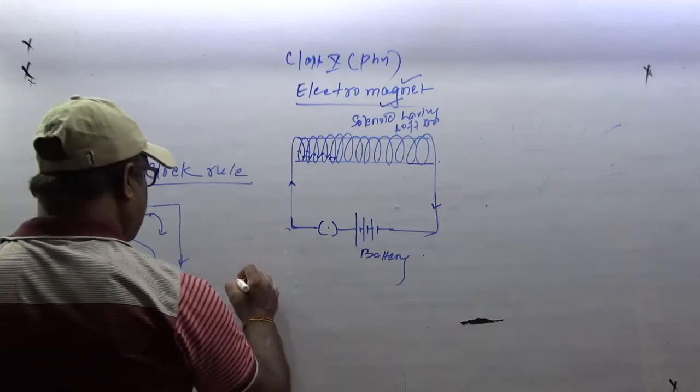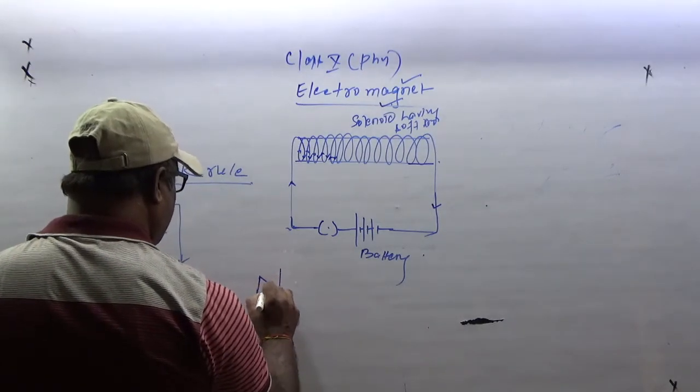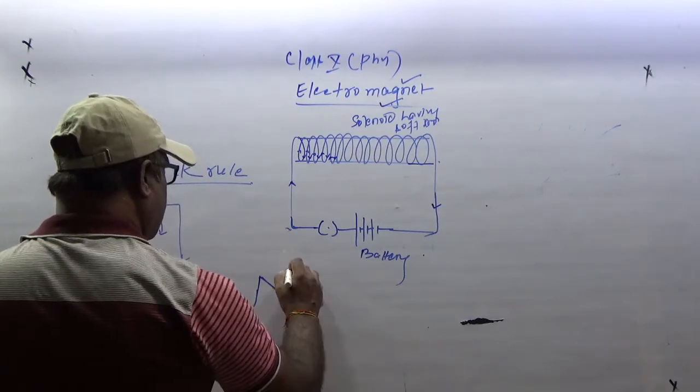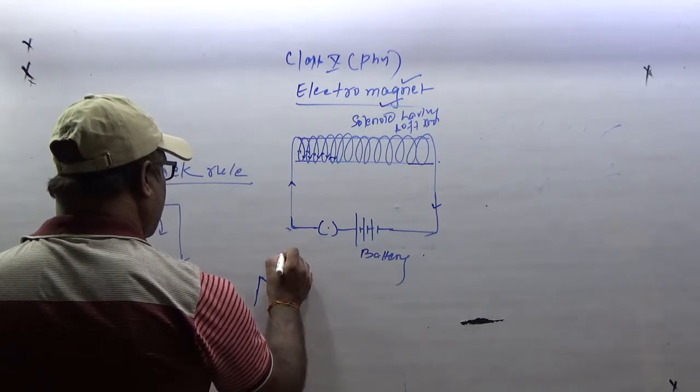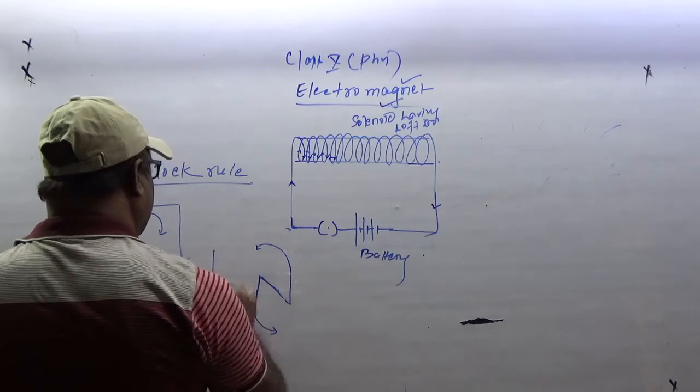In opposite, that is north. This is anti-clockwise.